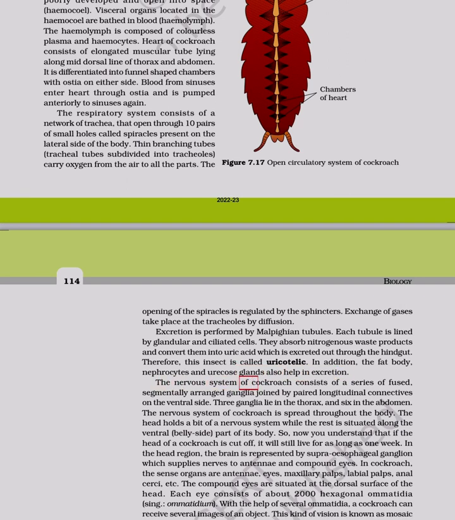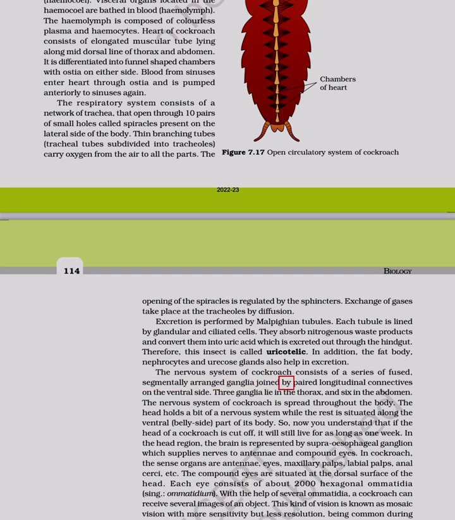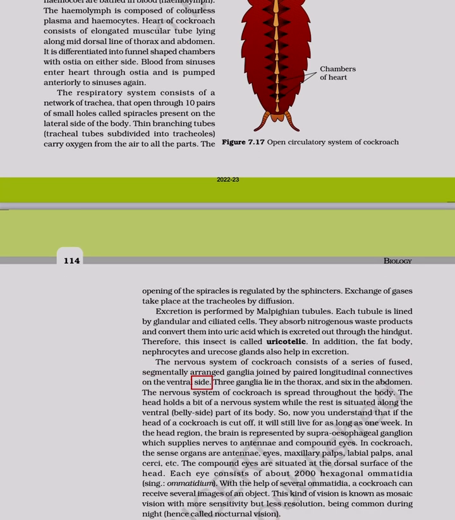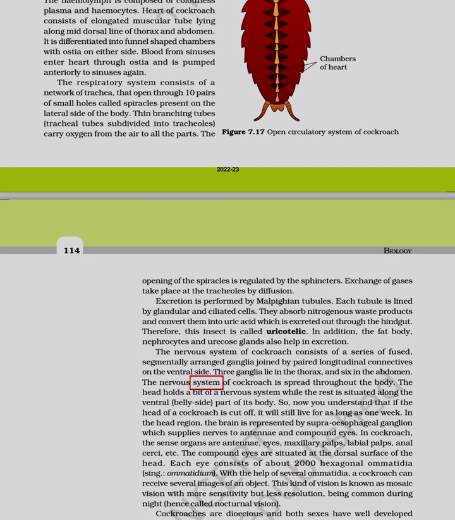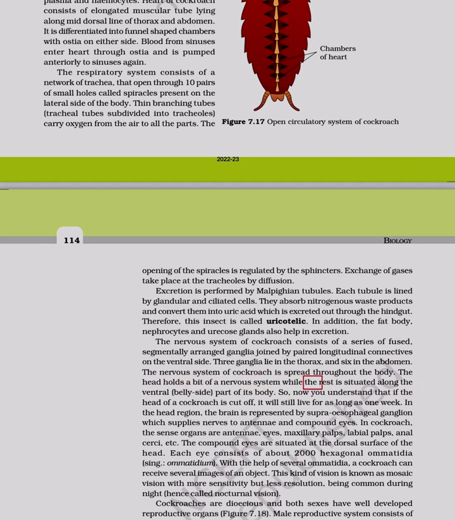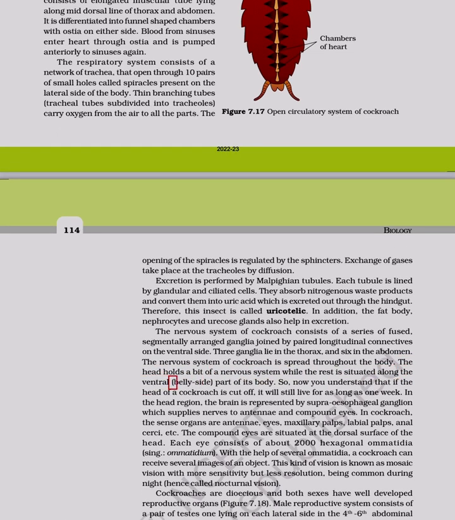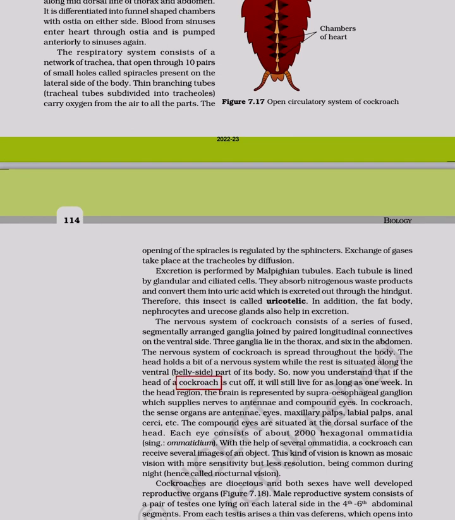The nervous system of cockroach consists of a series of fused, segmentally arranged ganglia joined by paired longitudinal connectives on the ventral side. 3 ganglia lie in the thorax, and 6 in the abdomen. The nervous system of cockroach is spread throughout the body. The head holds a bit of a nervous system while the rest is situated along the ventral, belly side part of its body. So, now you understand that if the head of a cockroach is cut off, it will still live for as long as 1 week.